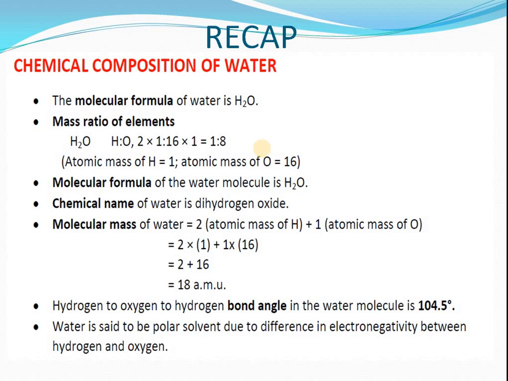Okay. Now, this is the summary of the topic which we have discussed just now. That is water composition. We are clear, 2:1, and the mass ratio also is clear, 1:8. Formula of water is H2O. Chemical name is dihydrogen oxide. Molecular mass is 18. Now the bond angle is 104.5. You need not learn that. That will not come. Water is a polar solvent due to the difference in electronegativity between hydrogen and oxygen.